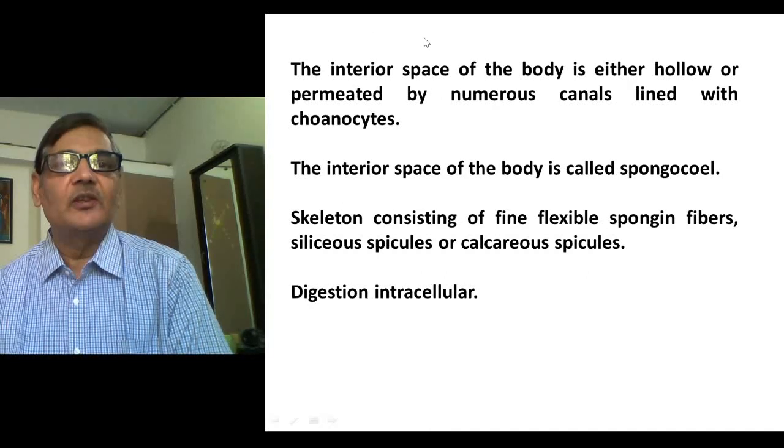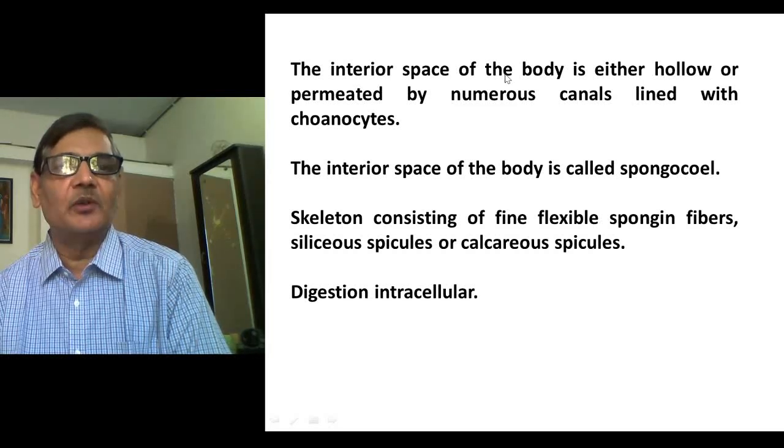The interior space of the body is either hollow or permeated by numerous canals lined with choanocytes. See, there could be a large space in the inner part of the body that is called spongocoel. Here it is mentioned the interior space is called spongocoel, and the inner layer is formed of choanocytes. Whereas in some cases, like in Euspongia, a much more complicated canal system is found, and the spongocoel will be a